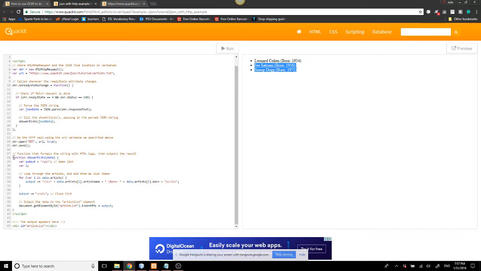First, we're going to use the function show artist, the one we have over here, but we're going to use data, and our variable is going to be output. This UL is just these three dots that we have over here, and we have commented this is going to open the list every time.